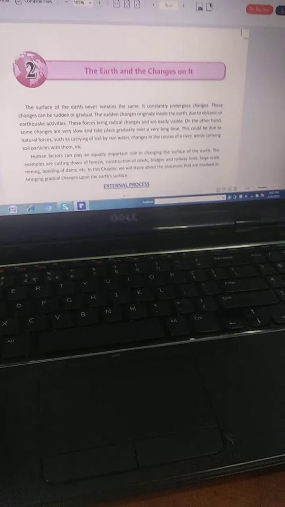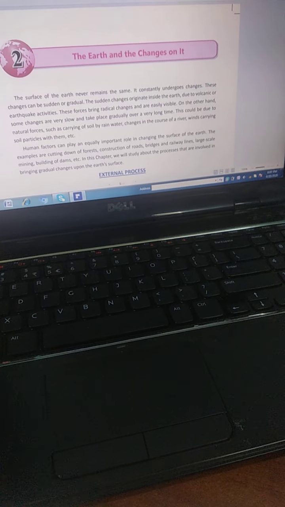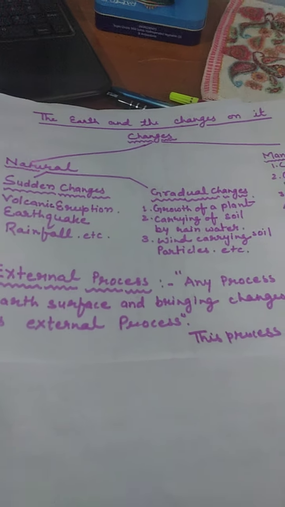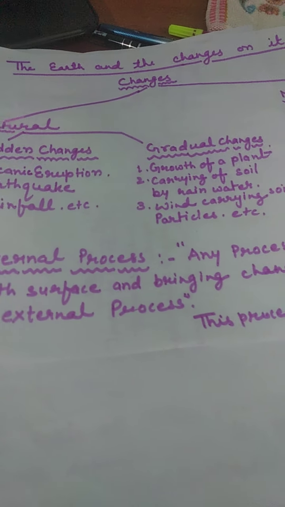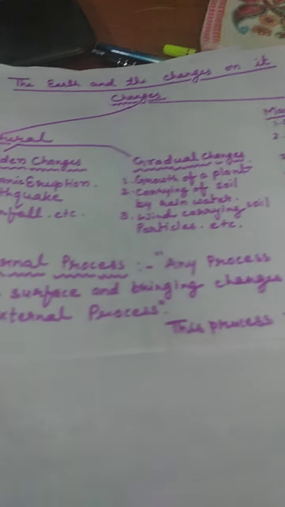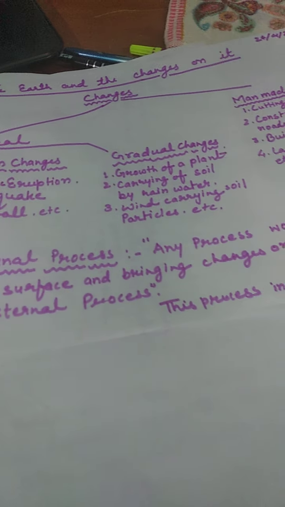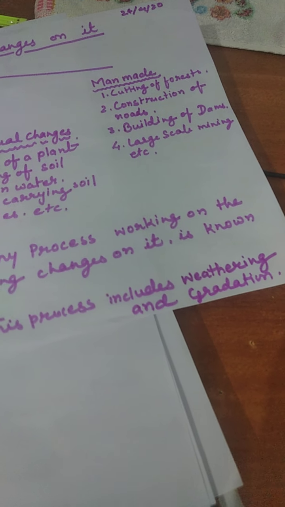Children, first of all, we are going to start about the external process. Let me explain what external process is. Any process working on the earth's surface and bringing changes on it is known as external process. This process includes weathering and gradation.